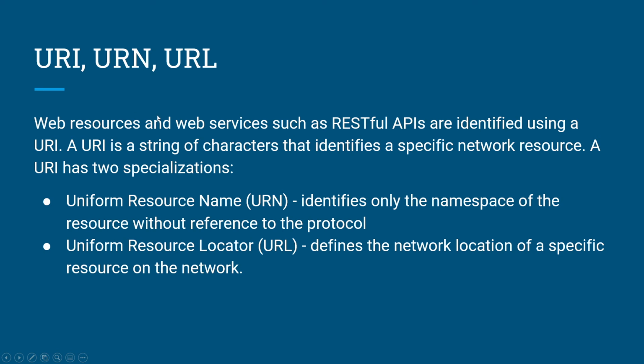URI, URN, and URL. Web resources and web services such as RESTful APIs are identified using a URI. A URI is a string of characters that identify a specific network resource. A URI has two specializations: Uniform Resource Name and Uniform Resource Locator. URN identifies only the namespace of the resource without referencing the protocol. URL defines the network location of a specific resource on the network.